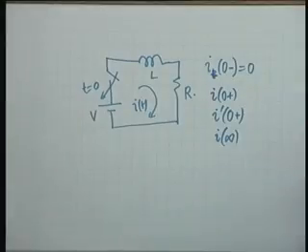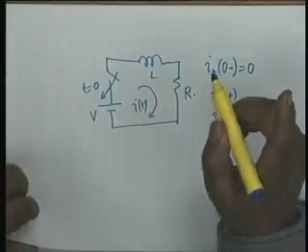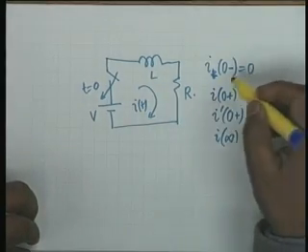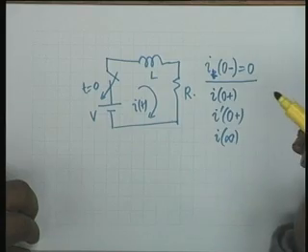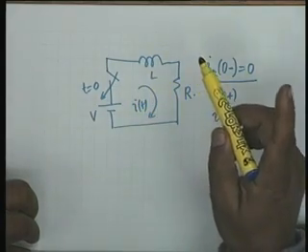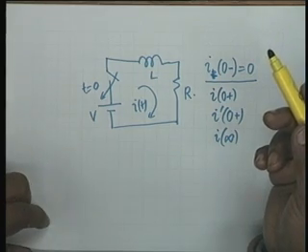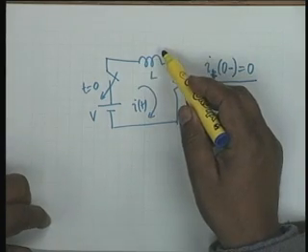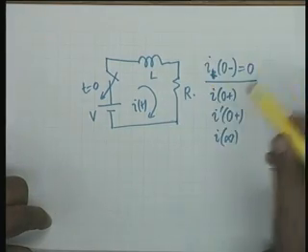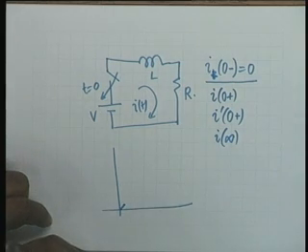Now, here I can argue again from the physical point of view. From physical considerations, I of 0 minus is 0, the voltage source does not have an impulse, therefore I of 0 plus must also be 0. In other words, at t equal to 0 plus, the inductor acts as an open circuit. So, the initial condition on the current is 0, therefore, the current must start from here.